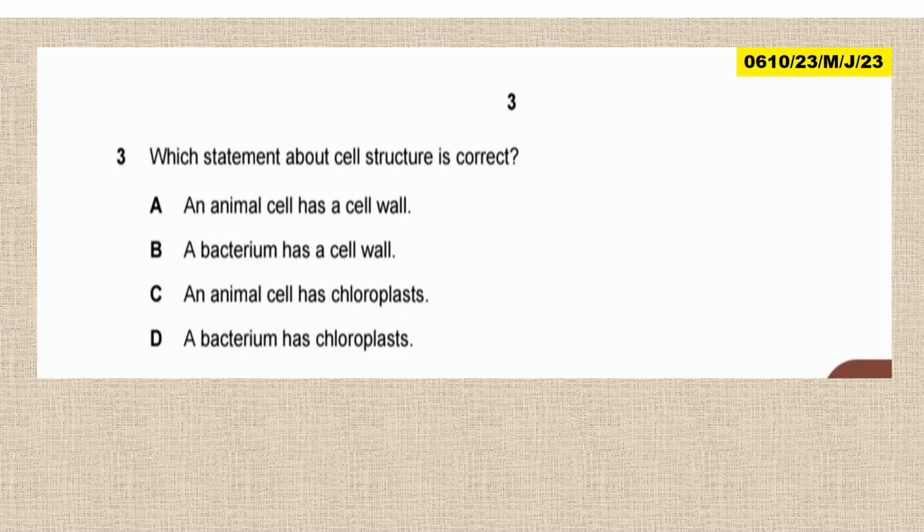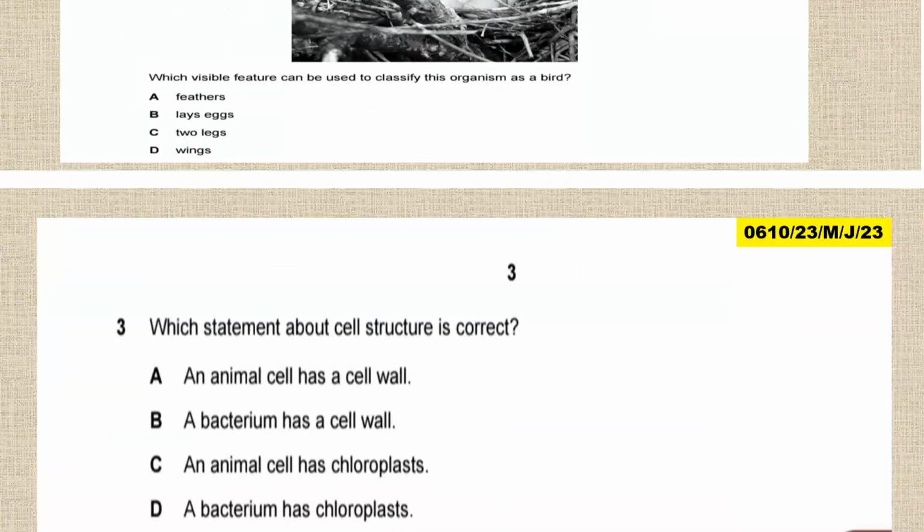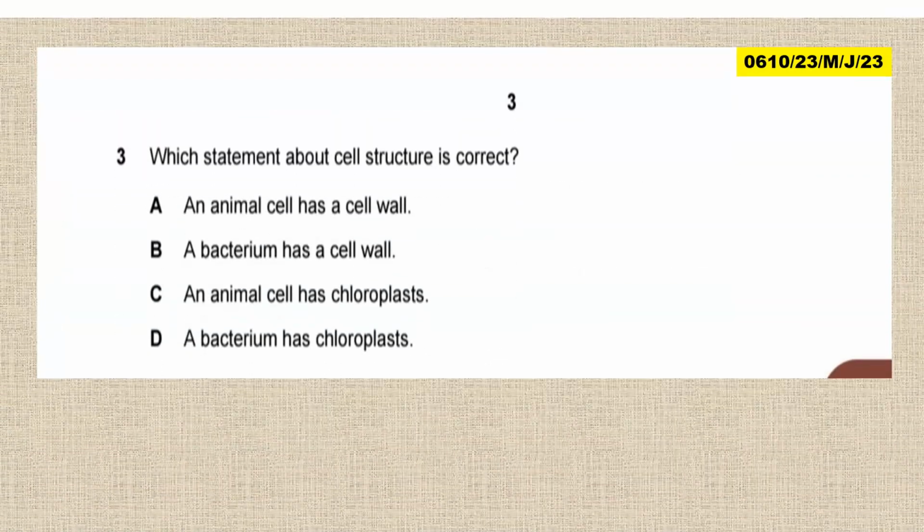Then let us look at this one. So this one is 2023, paper 2, variant 3, May, June 2023. I think it's just a continuation of the previous one. Yes, this is up to 2. So 3. What statement about cell structure is correct? An animal cell has a cell wall. No, it does not. A bacterial cell has a cell wall. Yes. An animal cell has chloroplast. No. A bacterial cell has chloroplast. No. So it has a cell wall, but without chloroplast.